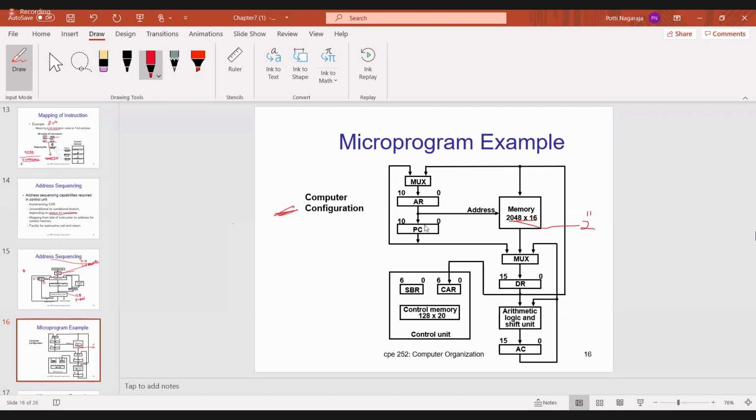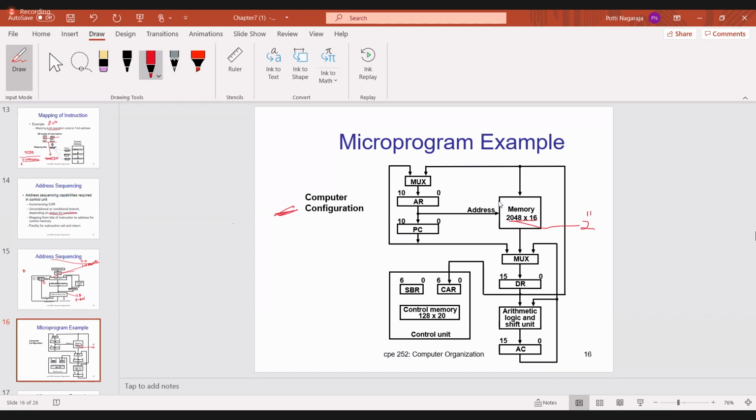Now the processor here has 4 registers: address register, program counter, data register, and accumulator. And here the point is, when you are doing an arithmetic, logic or shift operation, you have to do it with the accumulator. The accumulator with some other register or it may be a memory location. Then do the operation, and the final result you have to store in the accumulator.